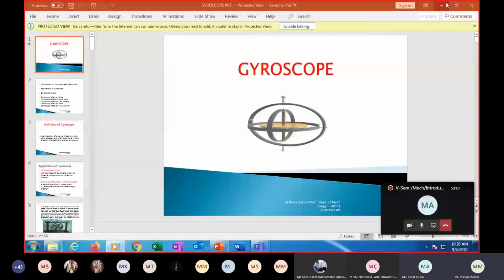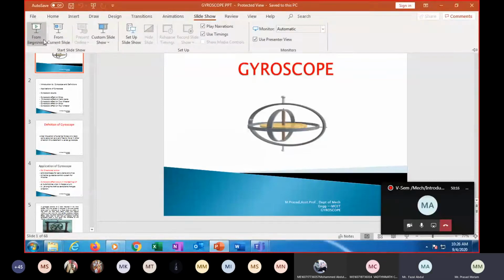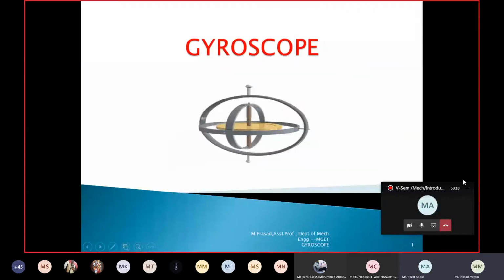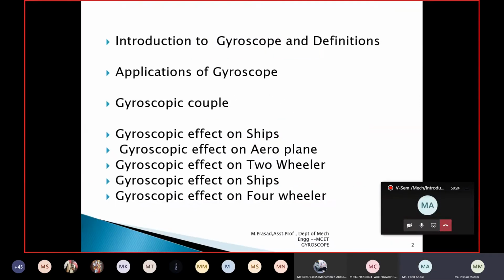Just in the meanwhile, we will see this. What is the gyroscope? First, let us see what that is. Okay, let me start the slideshow from the beginning. In unit one, one more topic we are having is the gyroscope. So, introduction to gyroscope and definitions we will discuss. Applications of gyroscope, and we are going to discuss how to derive the gyroscopic couple.